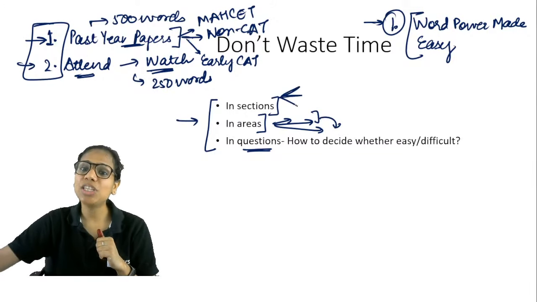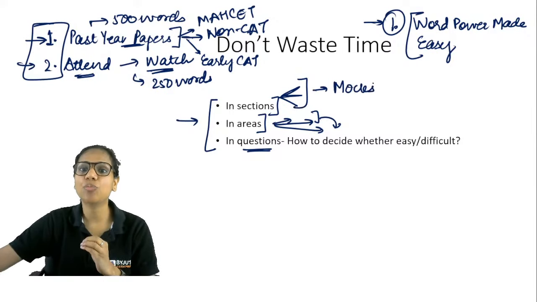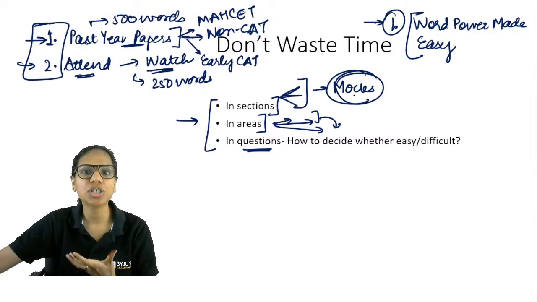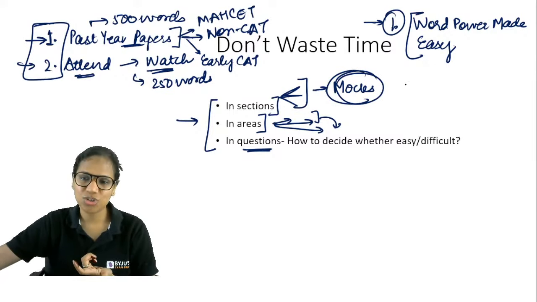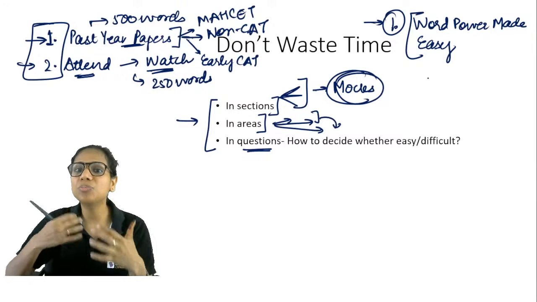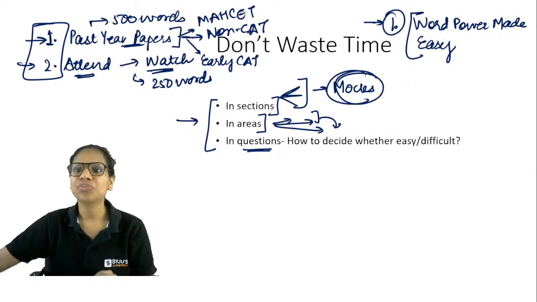Section wise, have these broad timelines for every section of yours, right? It helps tremendously. I think you already have such a strategy in place. Implement this strategy consistently in your mocks, okay, and see how it works for you, right? Also give more time to the section which is your strength. So you know these things, just implement now and evolve a strategy for yourself, right?